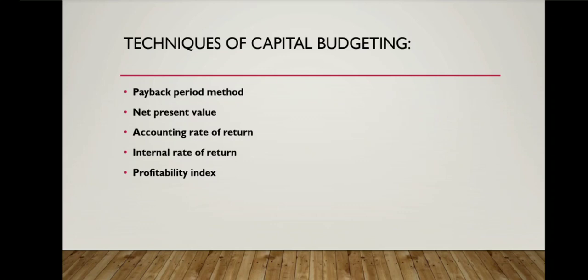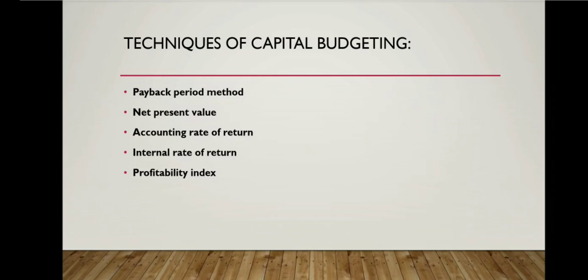Third one, accounting rate of return. In this technique, the total net income of the investment is divided by the initial or average investment, and the most profitable investment is chosen. Fourth one, internal rate of return, also called IRR.